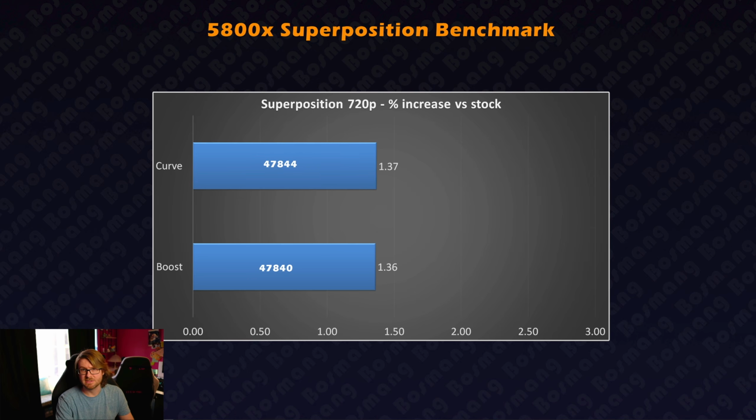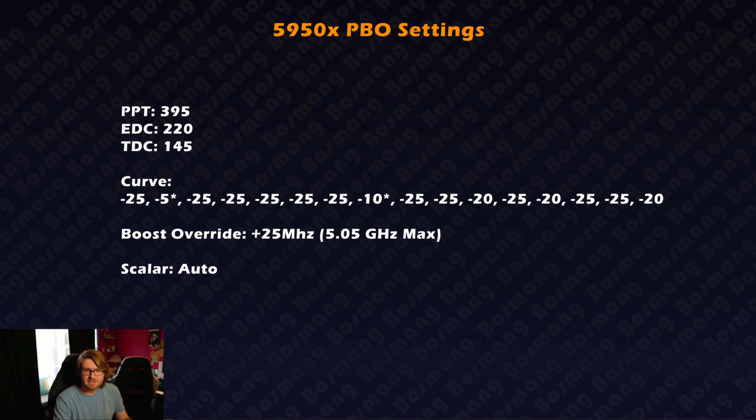All right, Superposition ran identically on them. So this was at 720p, so it was pretty CPU bound, and there wasn't a big difference at all. So that was a toss-up. I then took these settings, this idea, and I applied it to my 5950X.